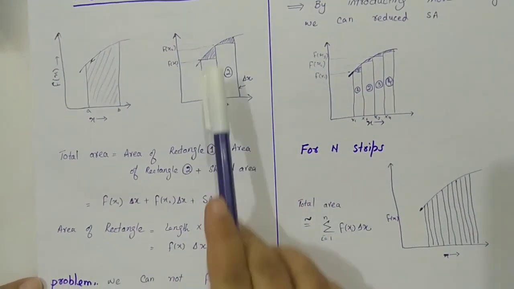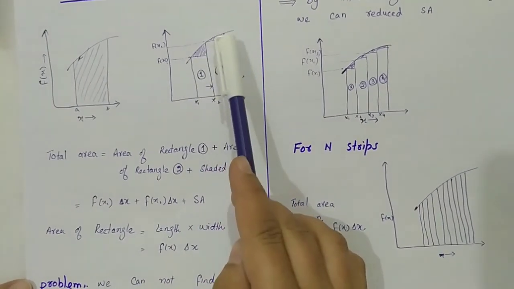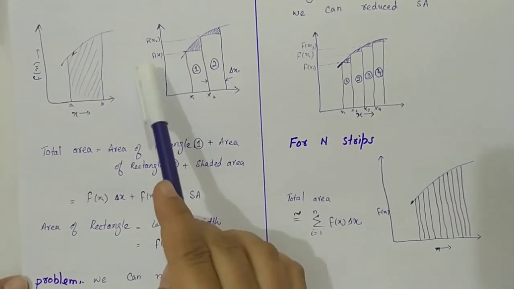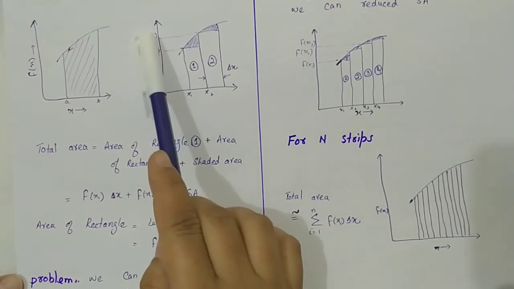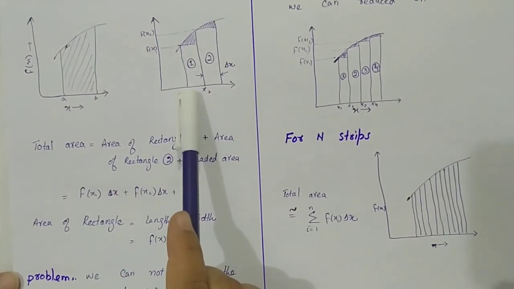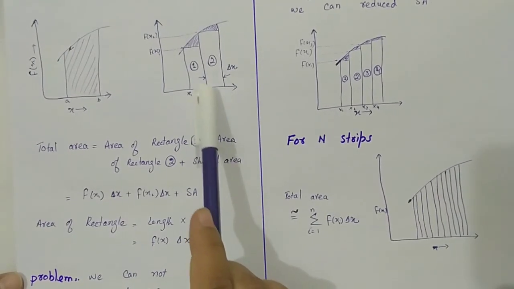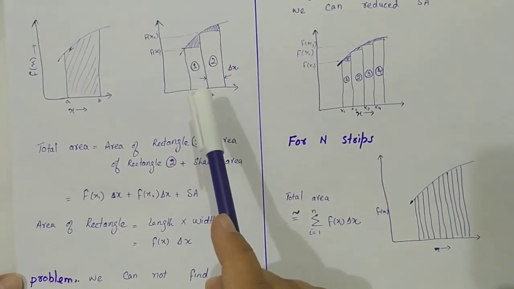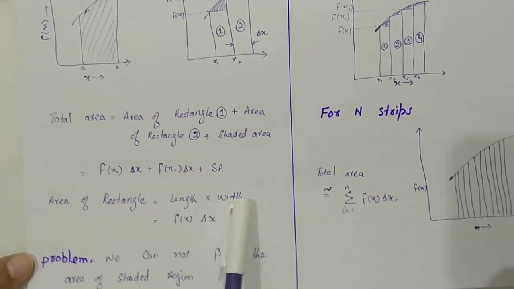This shaded area is again a problem, but we can calculate the area of these rectangles easily by calculating the functional value along the x-axis, x1 and f of x1, and x2 and f of x2. When we multiply x1 with f of x1, we get the area of the first rectangle, and when we multiply x2 with f of x2, we get the area of the second rectangle easily, because we know the formula of area of rectangle is length into width.